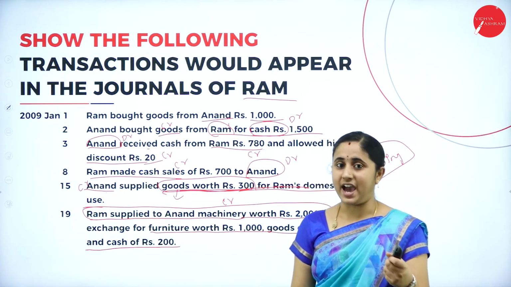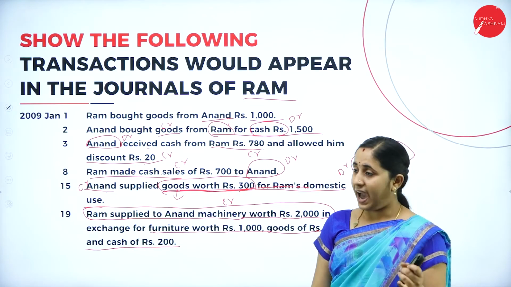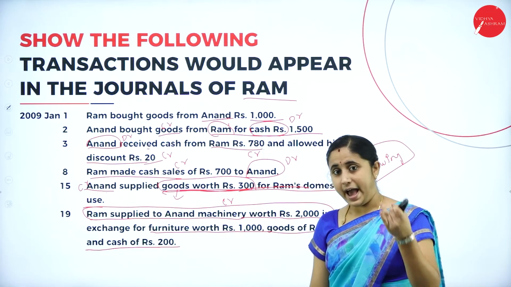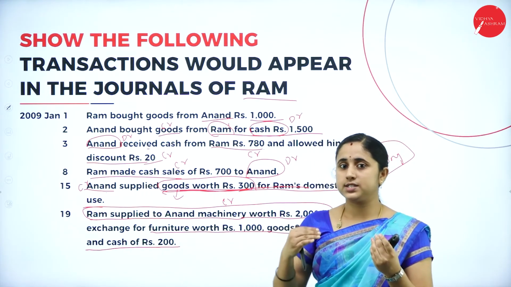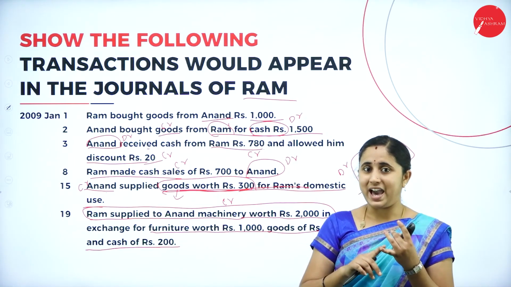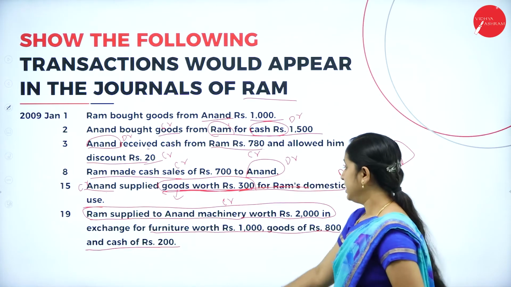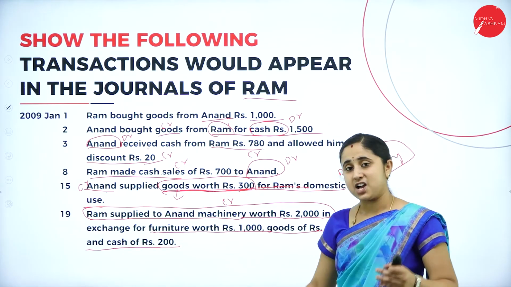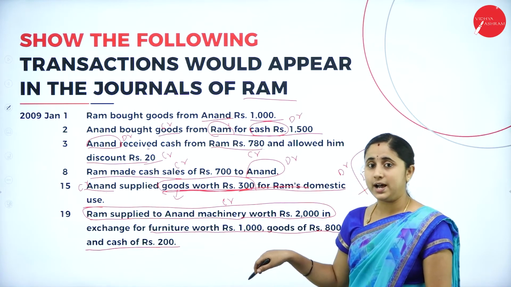You made a sale. In return, you receive cash, furniture as well as goods. So, you made a sale and you received 3 items: one cash, one goods and furniture. Furniture, goods and cash are coming in. You need to debit all the assets.